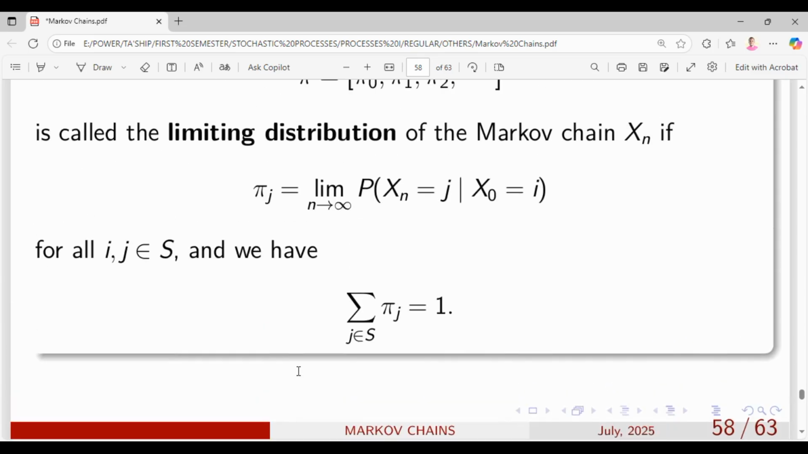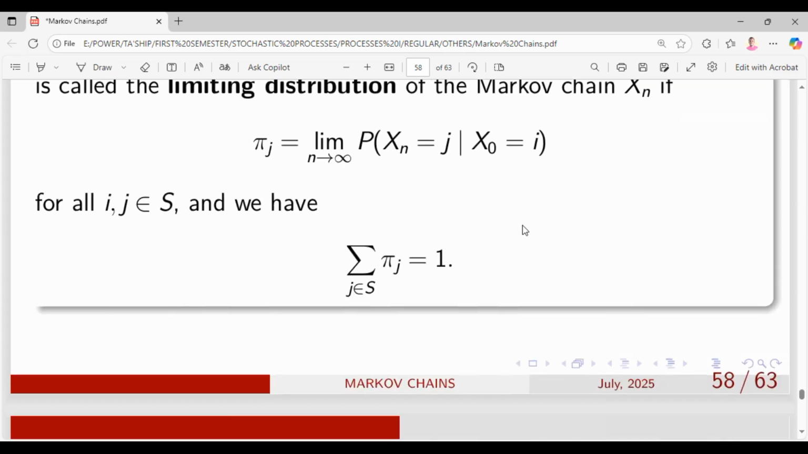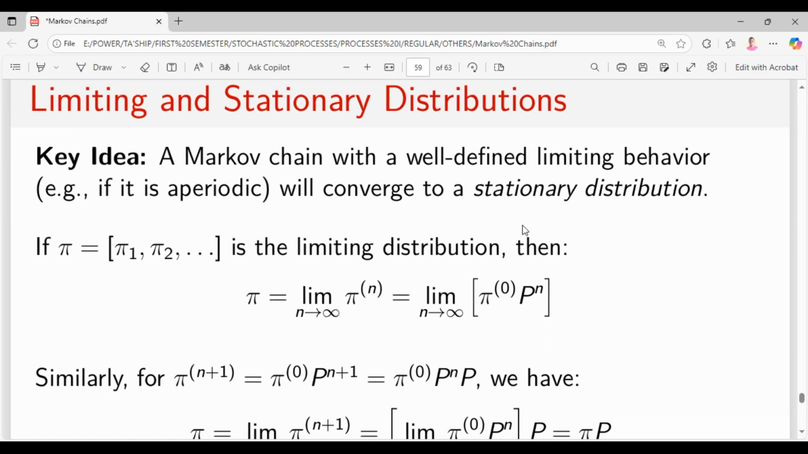And remember, this is a vector. Once these are probability entries, when we sum the entire row, we're going to get 1.